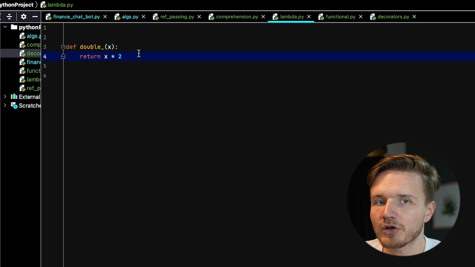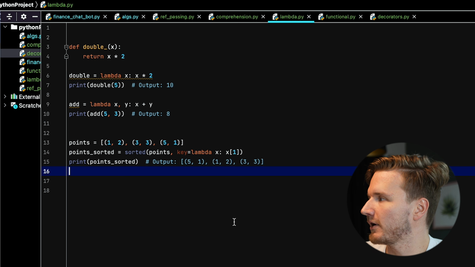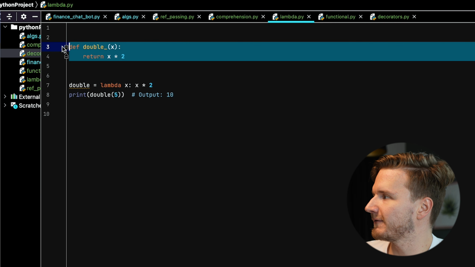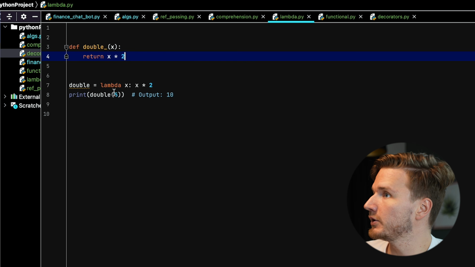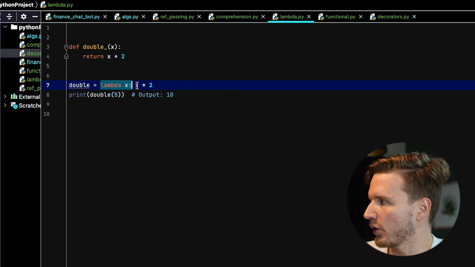What Python actually allows us to do is do this a lot more simply using something called a lambda function. Something like this, which looks a bit cryptic at first, but it's actually a lot easier. So instead of defining the function in the usual way, we simply create a variable called double equal to lambda x: x * 2.